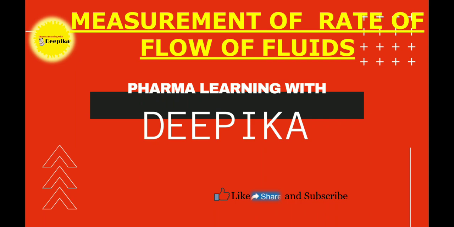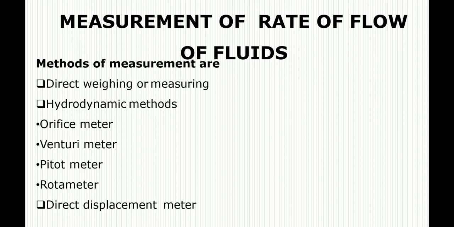So today we will study about the measurement of rate of flow of fluids. Whenever in a certain process we use a fluid, it is necessary to measure the rate at which the fluid is flowing through the pipe. This is required for the optimization of the process parameters in chemical industries. Measurements are also required for the calculation of auditing.